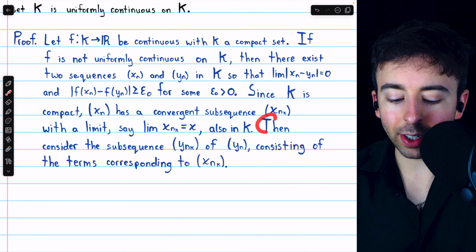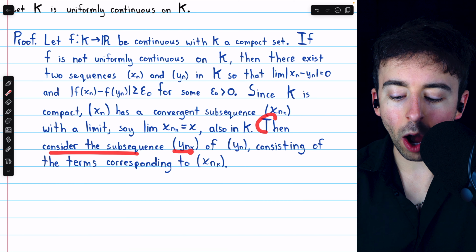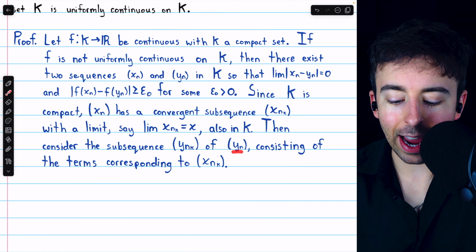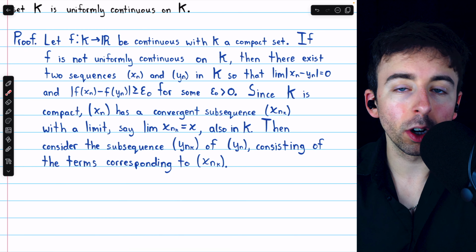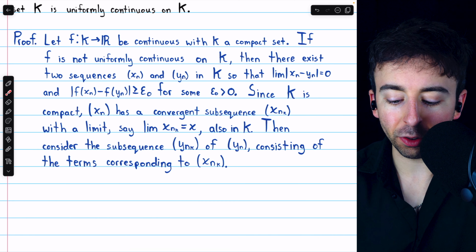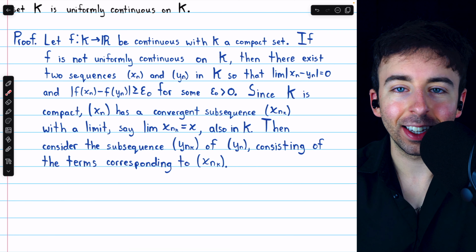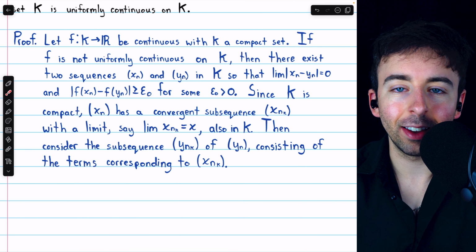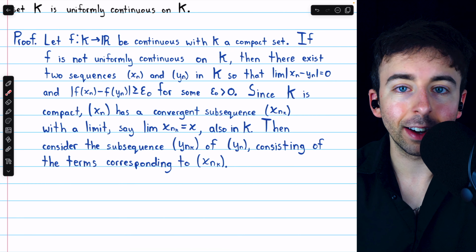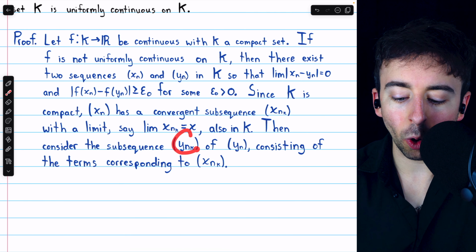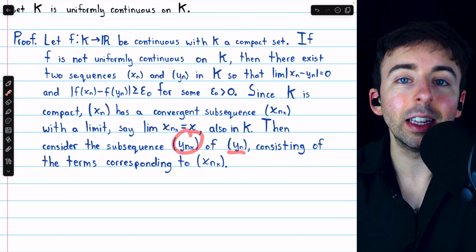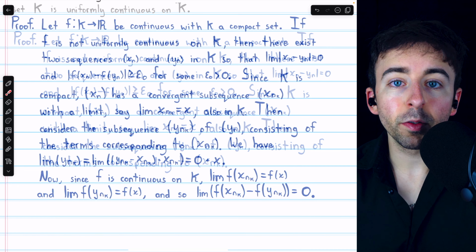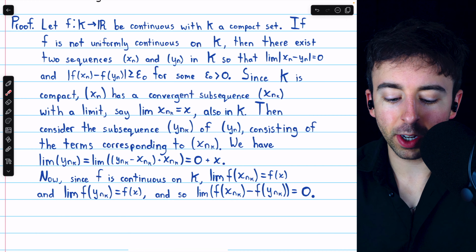Now, we're also going to consider the subsequence ynk of yn, so this would consist of the terms of yn that correspond to the terms xnk. For example, if the subsequence xnk just has the even terms of xn, then the subsequence ynk will just have the even terms of yn. From this, we'll quickly arrive at our contradiction.